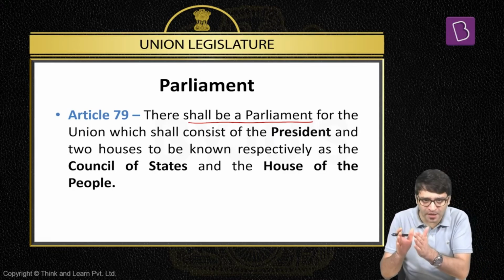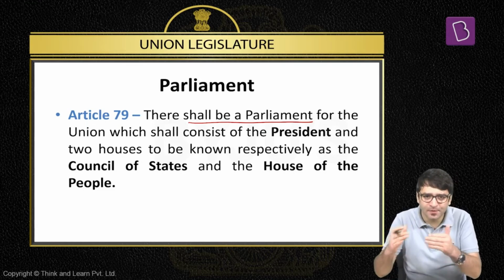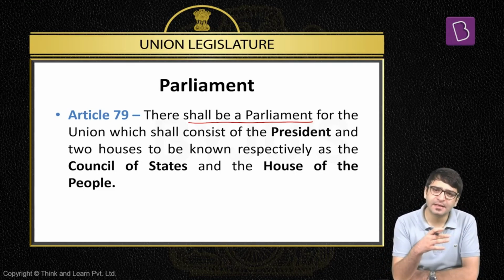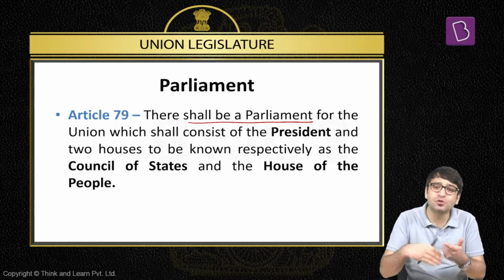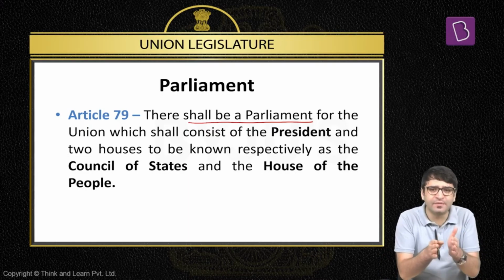So Article 79 talks about Parliament, which is the Union Legislature. Union Legislature has three organs: President, Rajya Sabha, and Lok Sabha. When we discuss the office of President, we discuss some of the powers of the President as well. But I told you, when it comes to legislative powers, when it comes to financial powers, when it comes to judicial powers, we will not discuss in the Union Executive, we will discuss in the Union Legislature.